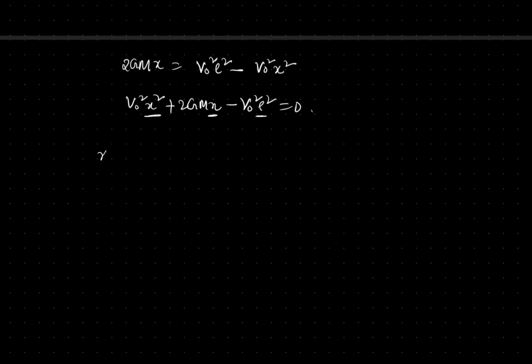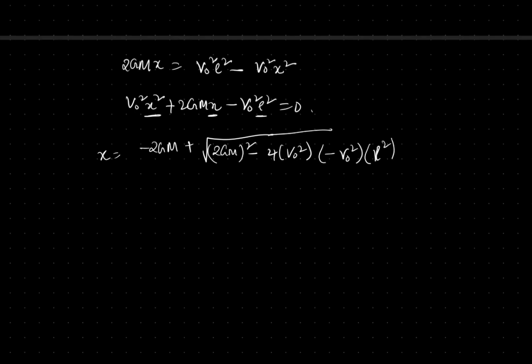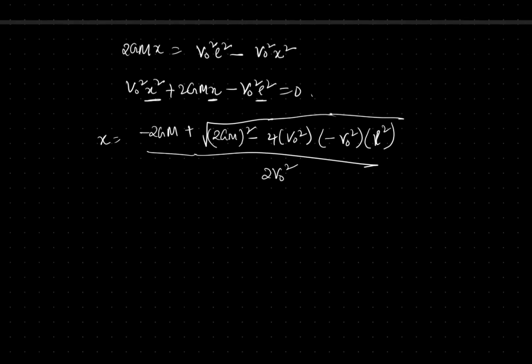So let's just solve it. x equal to minus b, that is 2GM, plus or minus, let's just take the plus, under root b square, 2GM whole square, minus 4ac, 4 into v0 square into minus L square, by 2 into v0 square.